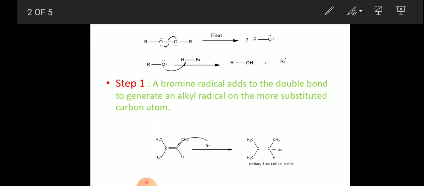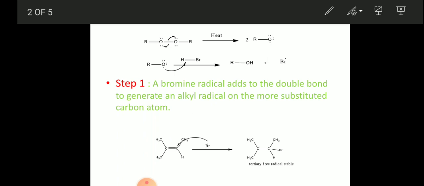It is very clear the bromine is attacking only the CH double bond carbon. It will not attack the tertiary double bond carbon, because that would produce an unstable secondary free radical. So the bromine radical attacks the CH double bond carbon to generate a tertiary free radical, which is highly stable.